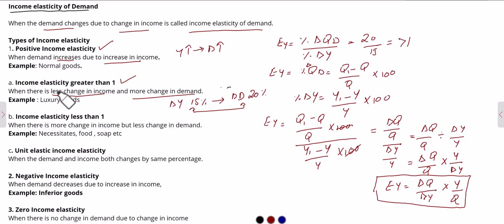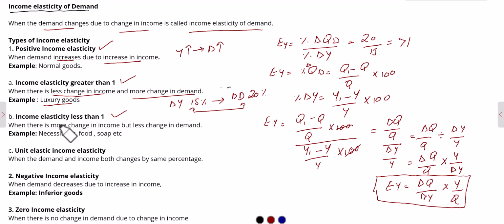Basically, income elasticity greater than 1 mostly exists in the case of luxury goods. When people's income increases, they will prefer to buy more iPhones or this type of goods. So in the case of income elasticity greater than 1, there will be less change in income but more change in demand. The next one is income elasticity less than 1.